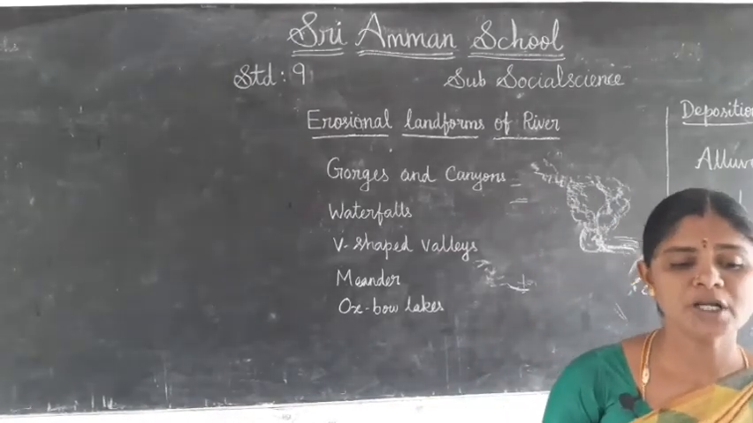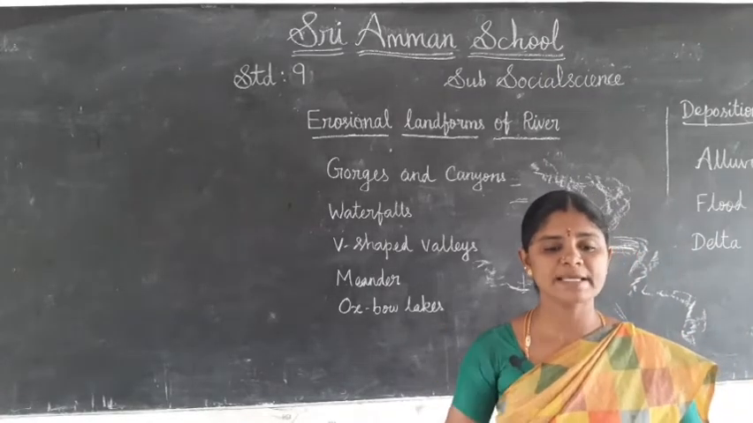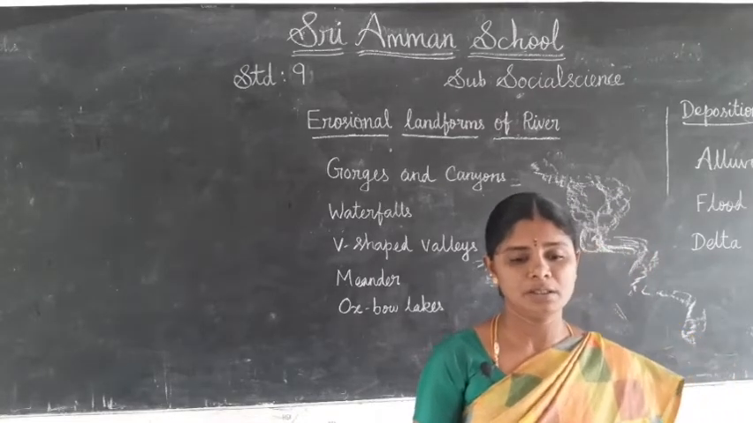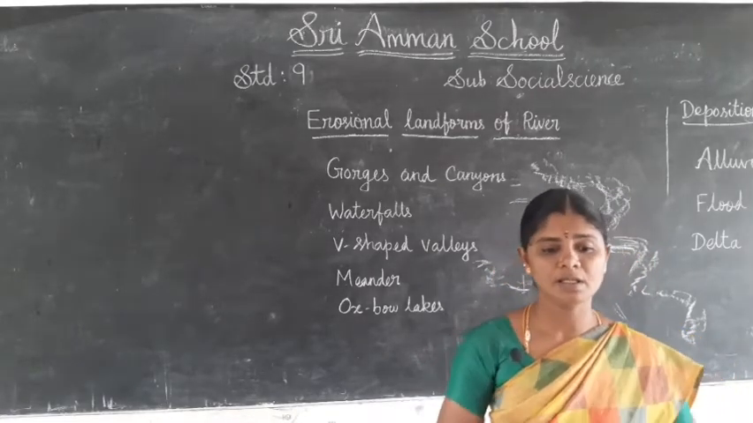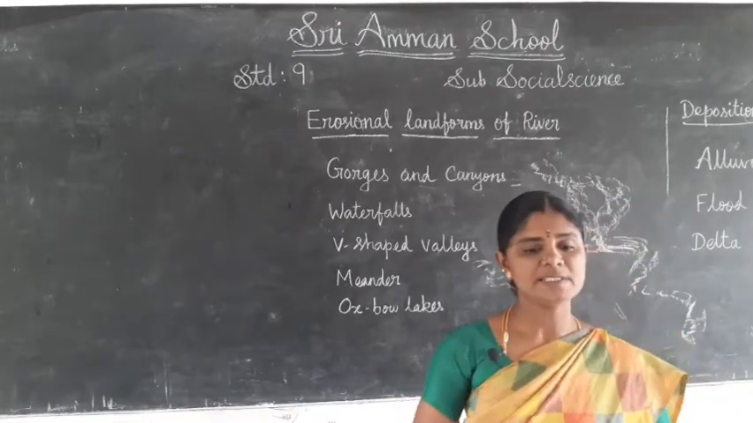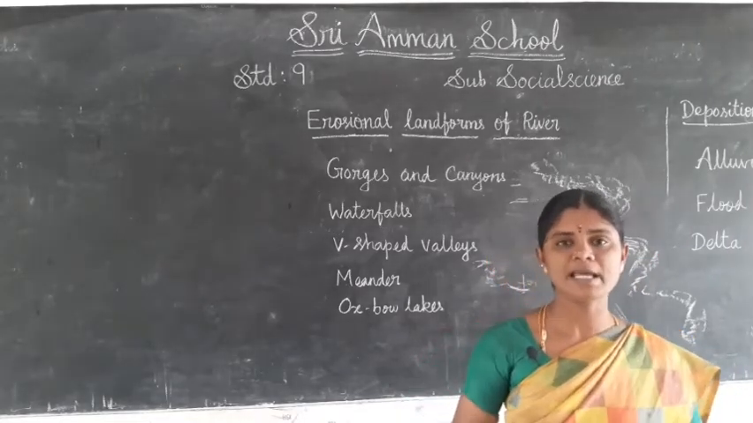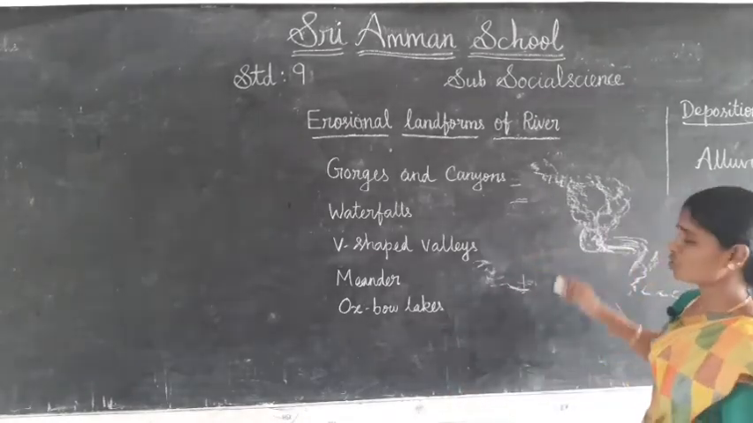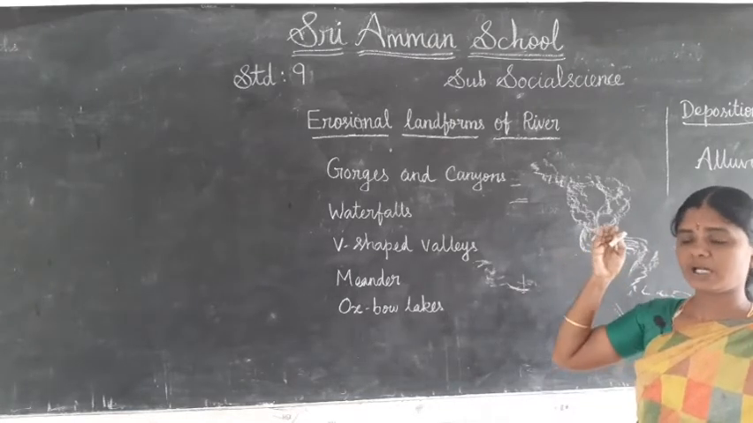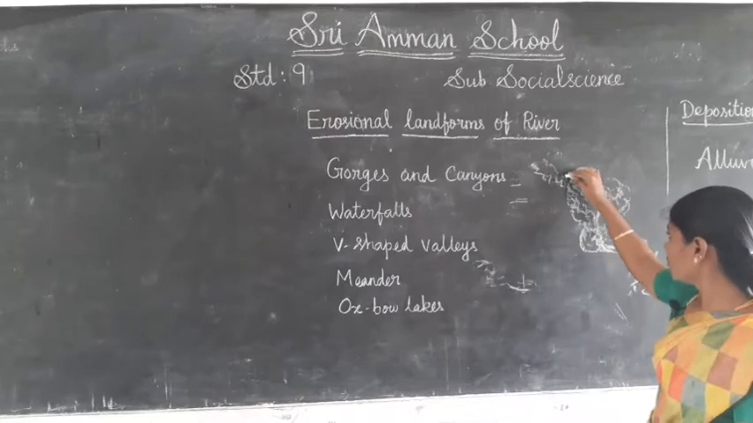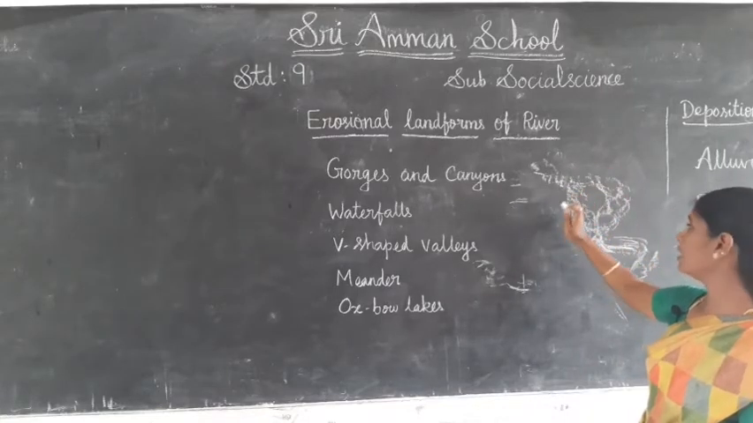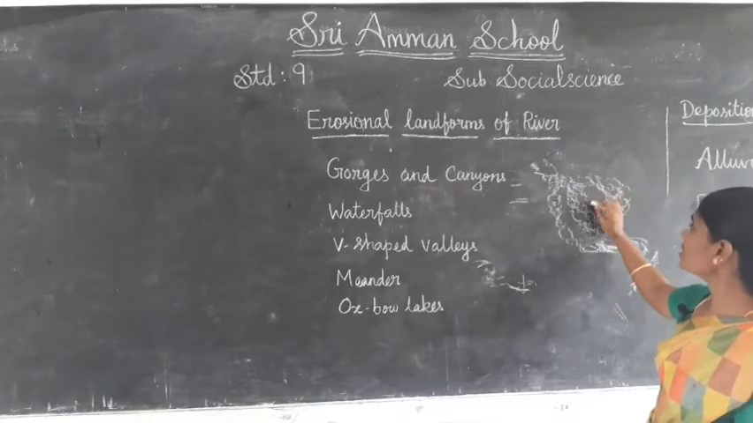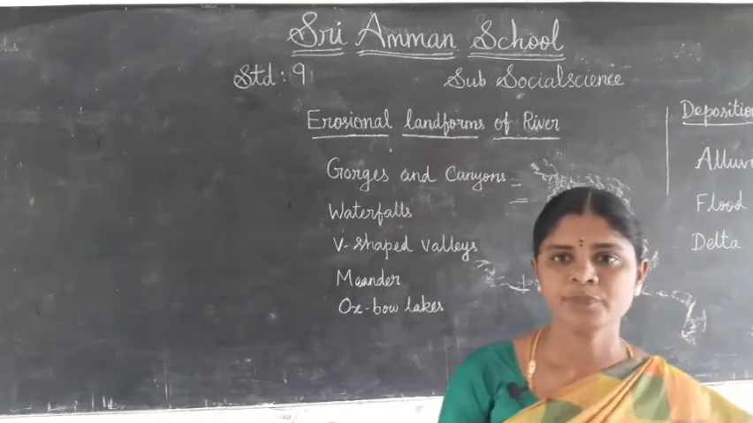Due to continuous erosion along the sides of the meanders, the banks of the meanders get closer, and the flow of the water will stop. So it forms an Oxbow Lake. Erosion and deposition are taking place here, and the flow of water will stop and it looks like a complete circle. So it is called Oxbow Lake. Okay, is it clear?